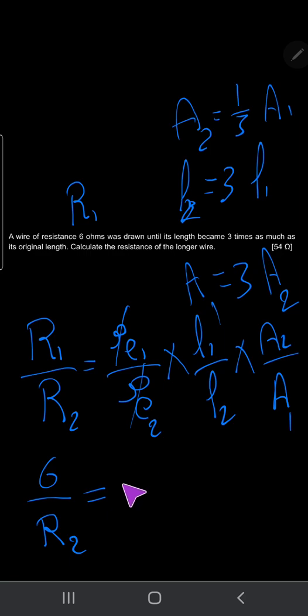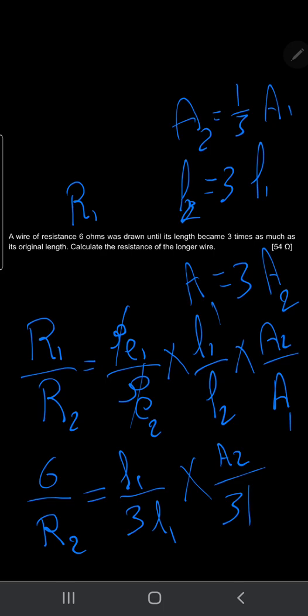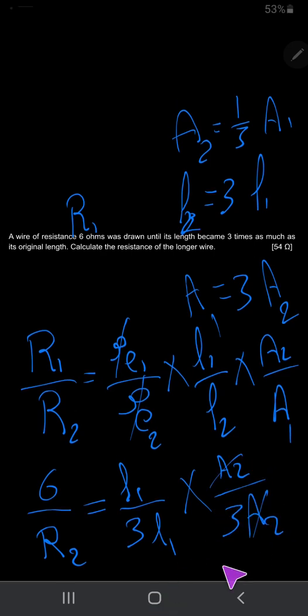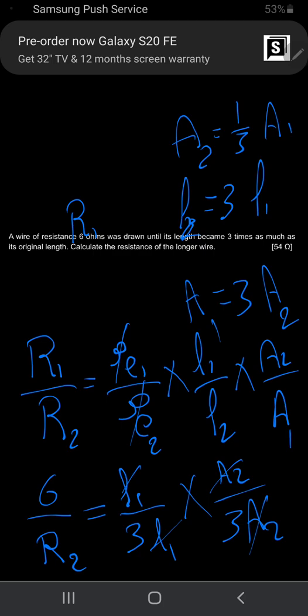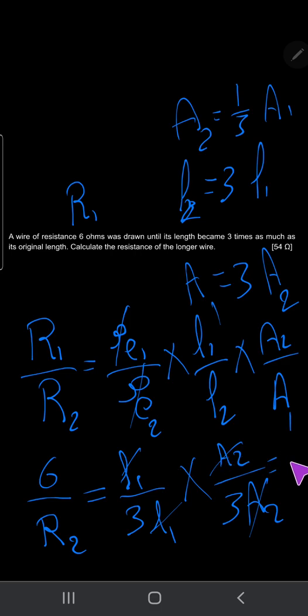L1 over L2 is L1 over 3 L1, times A2 over A1, which is 3 A2 over A2. A2 cancels with A2, L1 cancels with L1. So 3 times 3 equals 9. Here, cancel on top, it will be 1 over 3 times 3, which is 9. So R2 times 1 equals 6 times 9, so R2 equals 54 ohm. Okay.